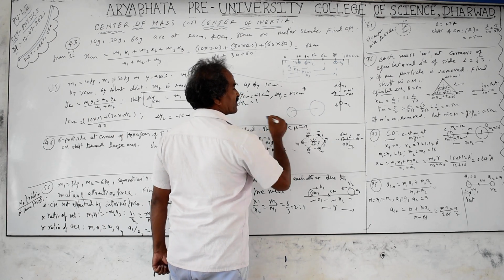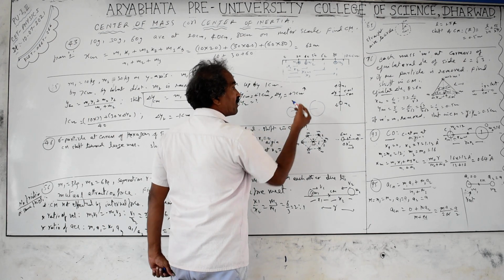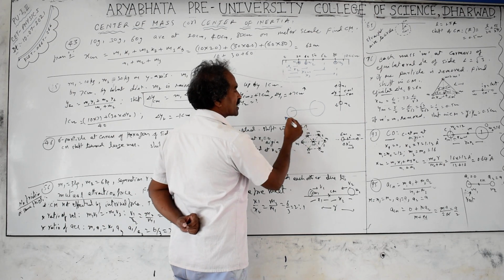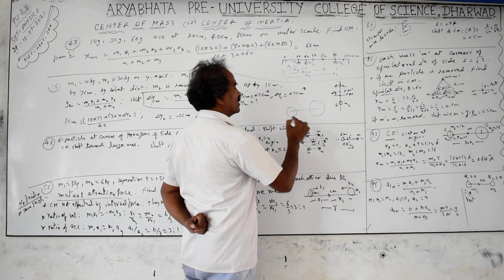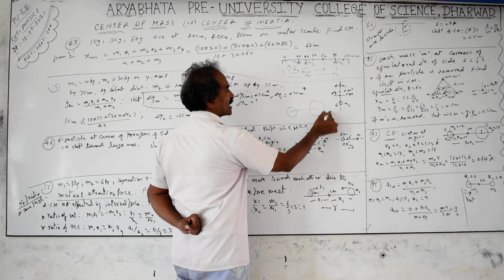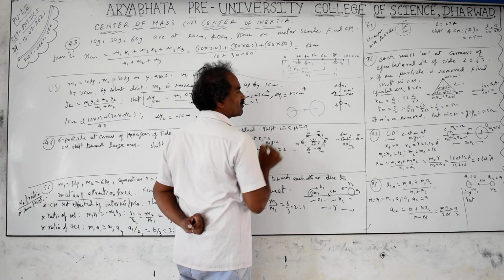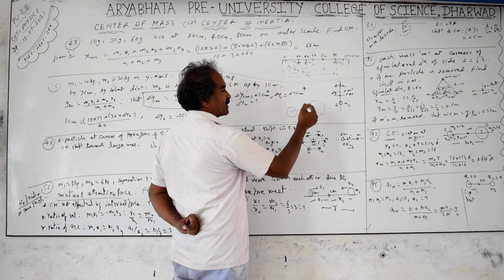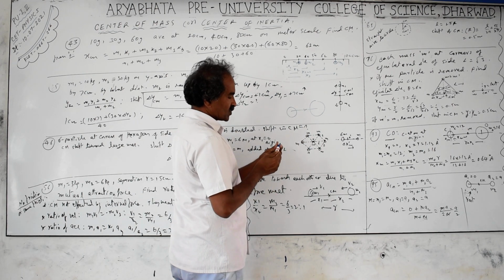Center of mass always lies between the particles, not outside the system of particles, meaning the collection of objects. It can be outside the masses, it can be outside the objects, but not outside the system of objects. Means if you have taken these two particles, the center of mass cannot be out here. It will be in between. The center of mass can be here, outside the objects, between these two objects, it can be in the air. It means center of mass is close to the larger mass.